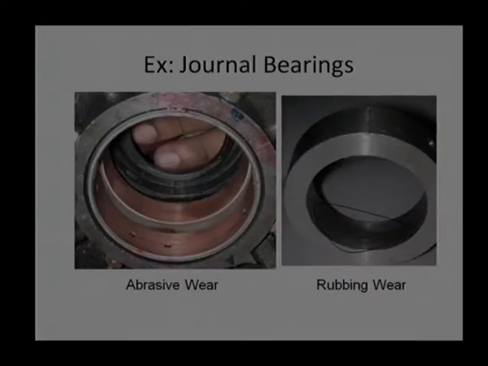Let us take another example related to journal bearings. We know journal bearings are used to support radial load.